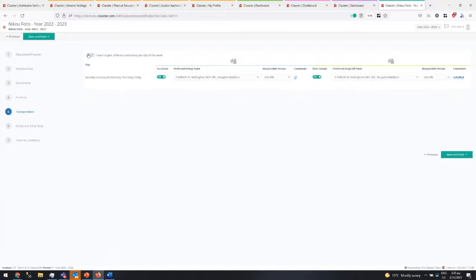That configuration can be different per year, so a different configuration for younger students, or a different configuration for that campus, and a different configuration for the other campus. So that is ready for the transportation.